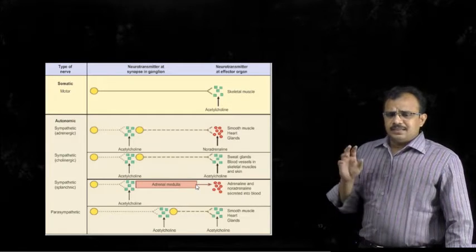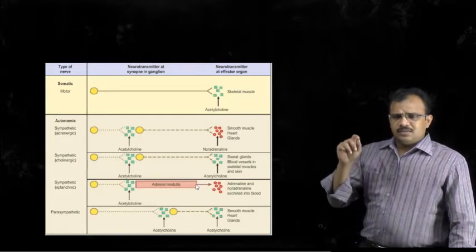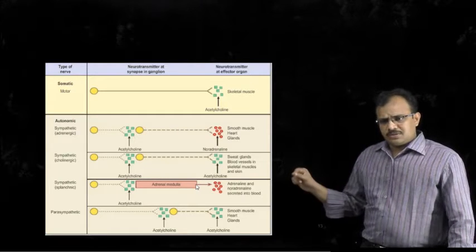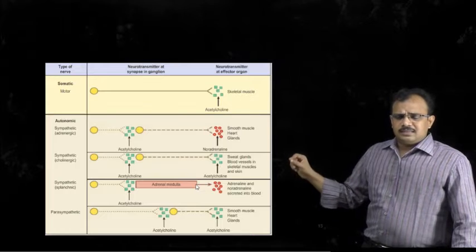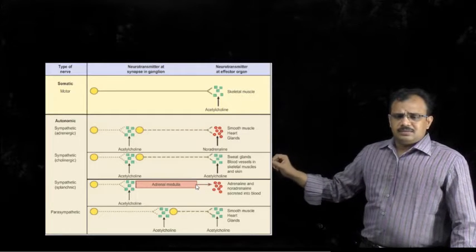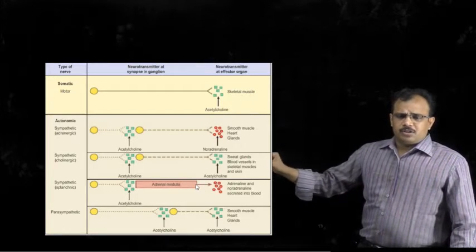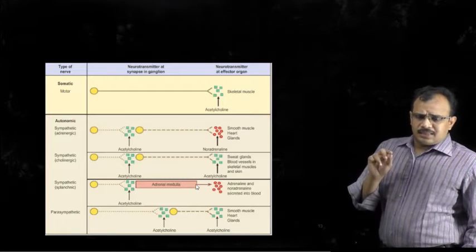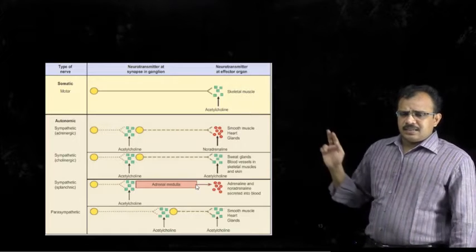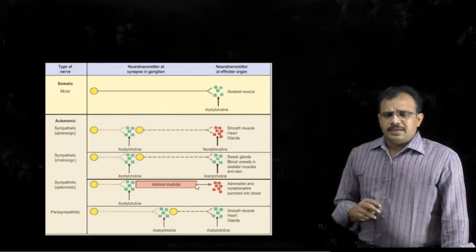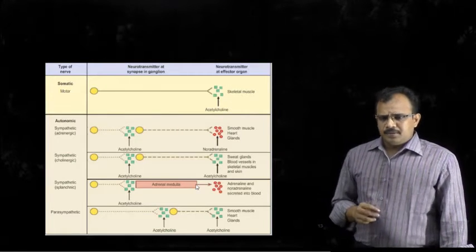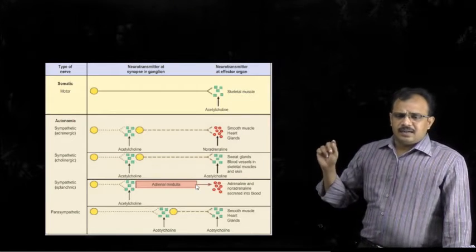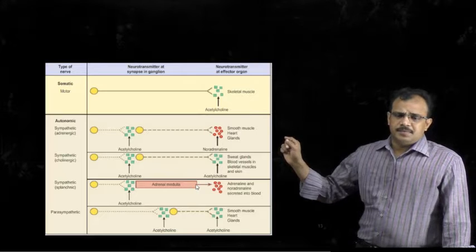It means the impulse generates in the spinal cord and is transmitted across the axon, and this axon is supplied to an effector organ, which is nothing but a skeletal muscle. The neurotransmitter released at the end of the axon is called acetylcholine. So acetylcholine is the neurotransmitter released at the end of a somatic neuron.